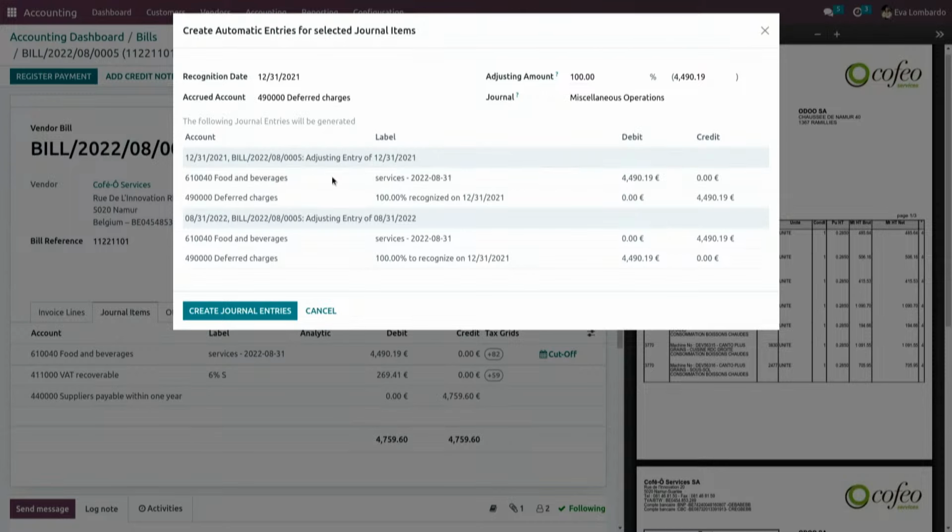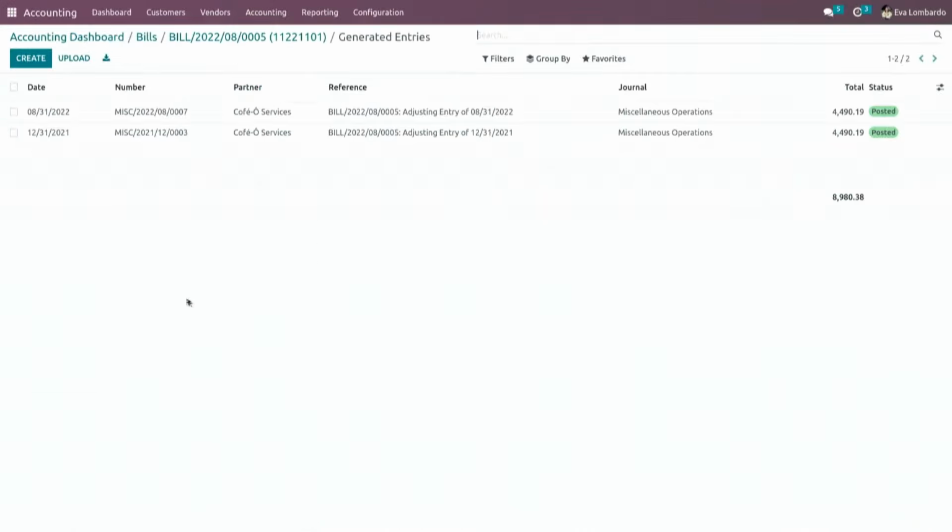What Odoo will do is first reverse the P&L impact at the bill date. So you see here at the bottom, you will have no impact on the P&L at the time of the bill. And of course, book the provision in the recognition date you've chosen. So I'll just create the journal entries. Automatically, these are posted because, again, we love auto posting. And since those are in the past, no worries about this.